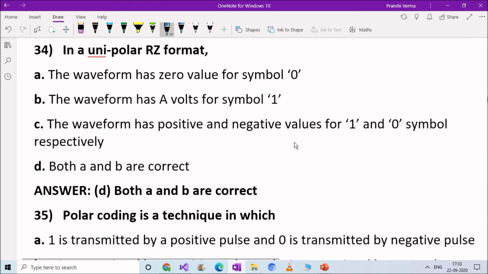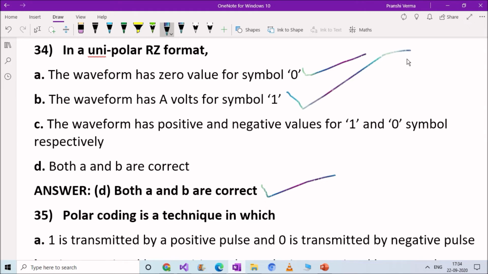Next question. In a unipolar RZ format: option A, the waveform has 0 value for symbol 0; option B, the waveform has A volts for symbol 1; option C, the waveform has positive and negative values for ones and zeros symbol respectively; option D, both A and B are correct. Right answer is option D, both A and B are correct. In a unipolar RZ format, the waveform has 0 value for symbol 0 and A volts for symbol 1.